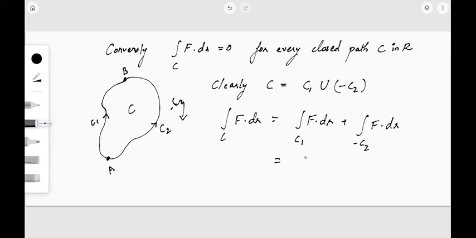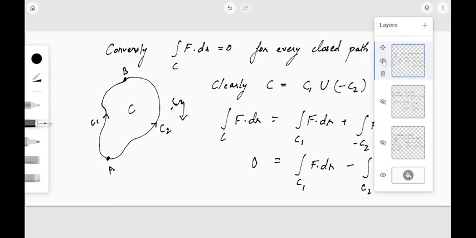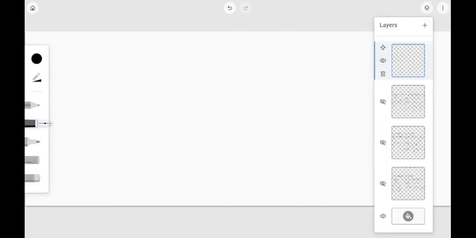Now this I can write by the integration property as integral over C1 f dot dr minus integral over C2 f dot dr. Now what was our assumption? Our assumption was this integral is 0. So we get 0 is equal to integral over C1 f dot dr minus integral over C2 f dot dr. From this, what can we say?